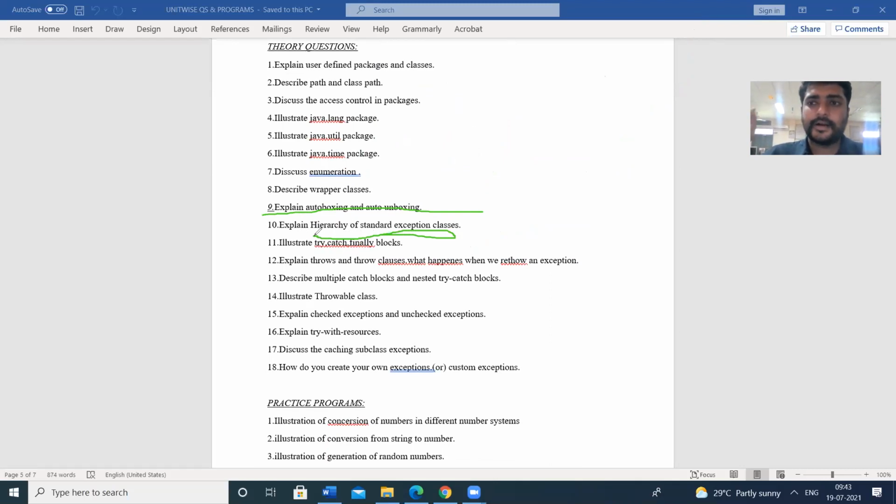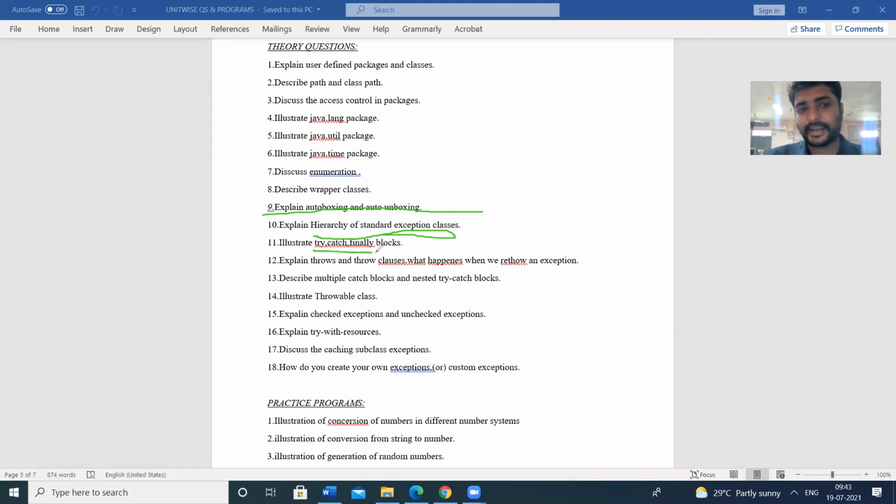The main class for every exception is the Exception class. All the classes, whatever classes you define, have to extend the properties from the Exception class. So there is a hierarchy of the classes: RuntimeException, IOException, like that. So many types of exception classes are available that we have to see.